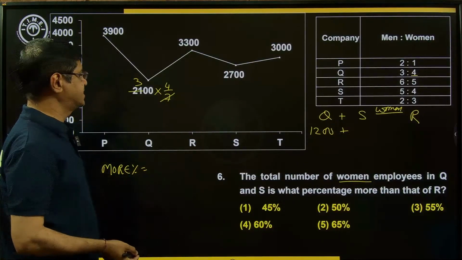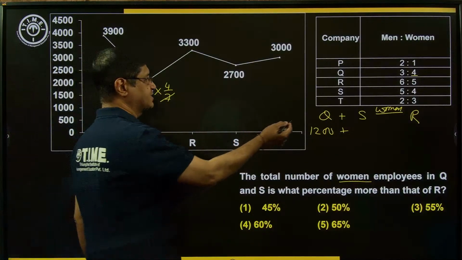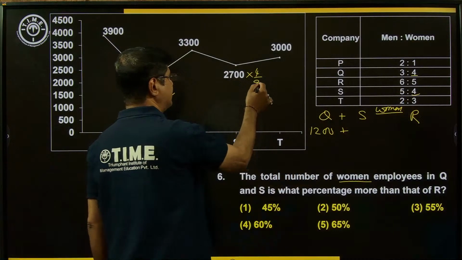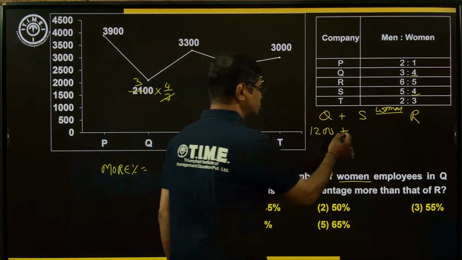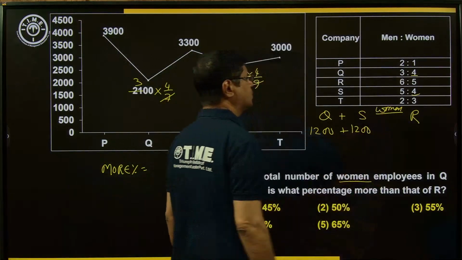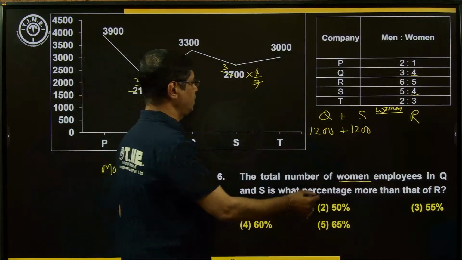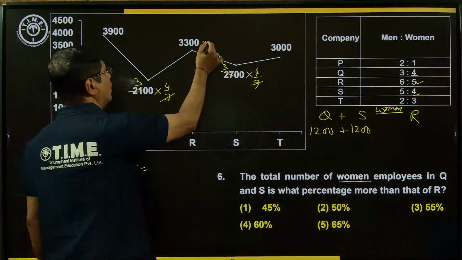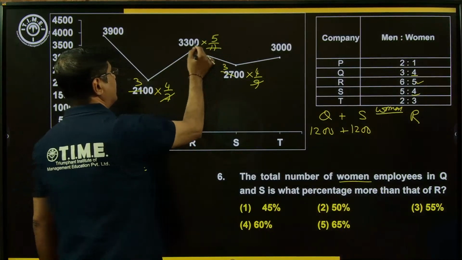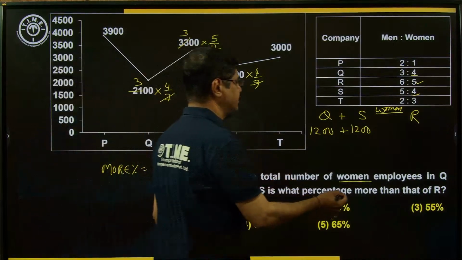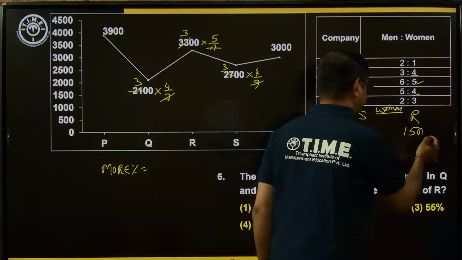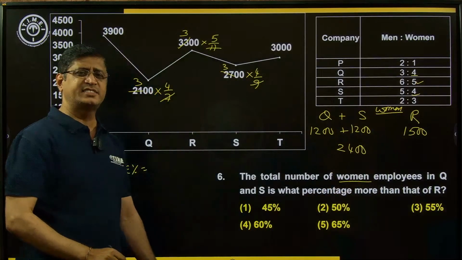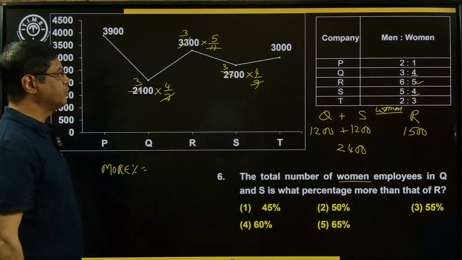Now what about S? The 4 parts out of the total 9 parts, so here 4 by 9. Simplify, again we get 1200. What about the R value? It is 5 parts out of 11, so 5 out of 11. 11 goes exactly 3 times. So what is the result? 1500. Q plus S is equal to 2400 and R is equal to 1500.